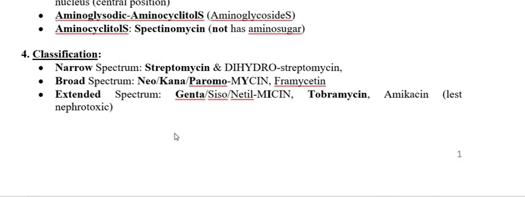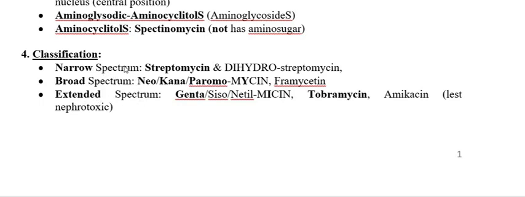Next is the classification of the aminoglycosides. Aminoglycosides have been divided into three types on the basis of their activity against gram-negative bacteria: narrow spectrum, broad spectrum, and extended spectrum.